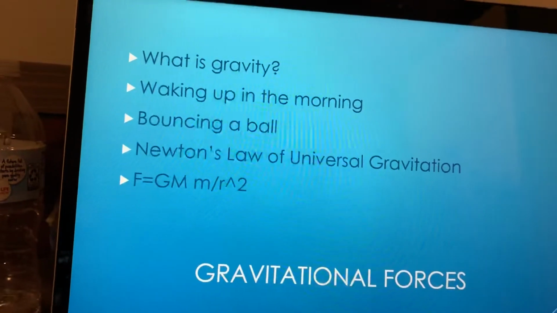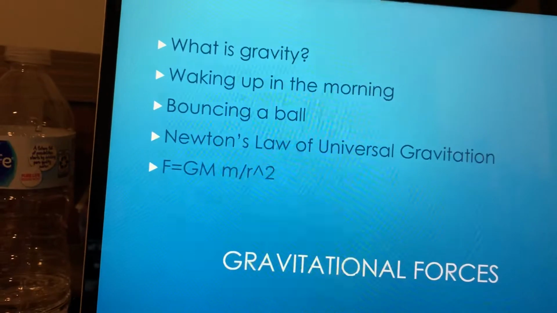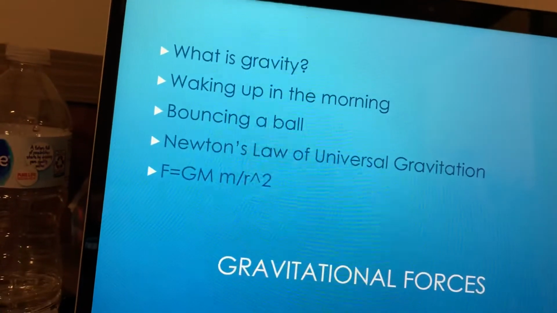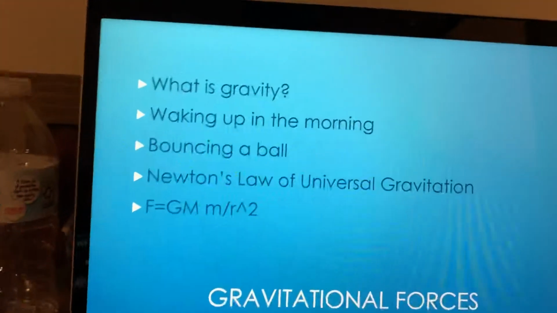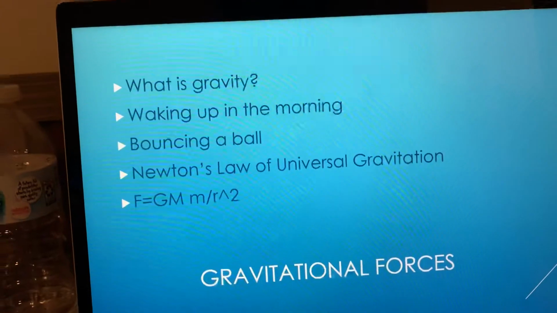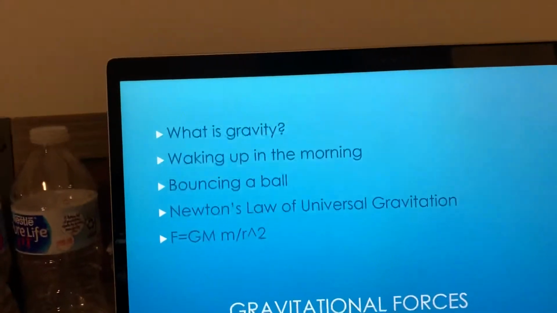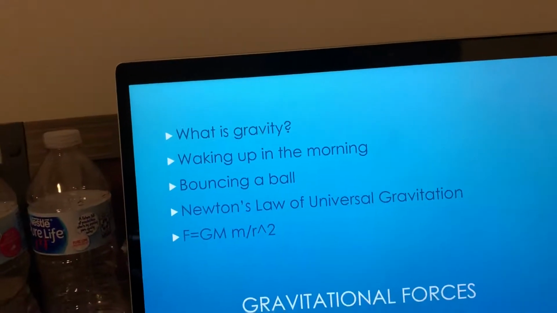What is gravity? Gravity is all around us. It is not something that an average person thinks about every day, but it still occurs. So what actually is gravity? Gravity is a natural attraction between physical bodies, especially when one of the bodies is a celestial body, such as the Earth. Everything we do involves gravity, even something as simple as waking up in the morning.